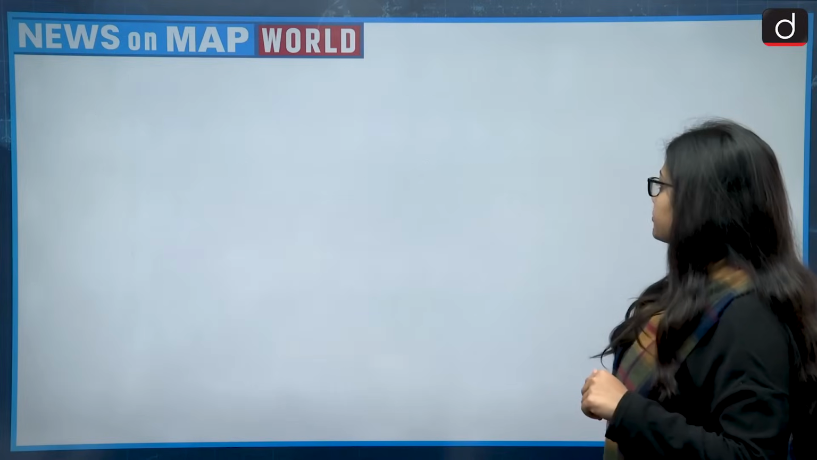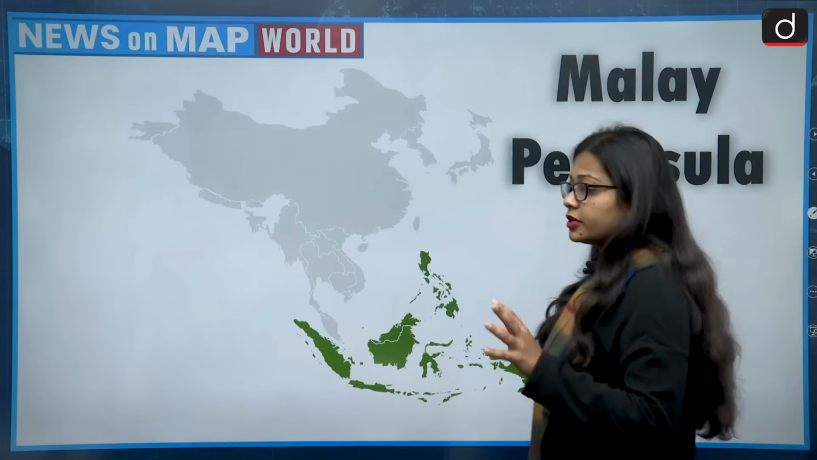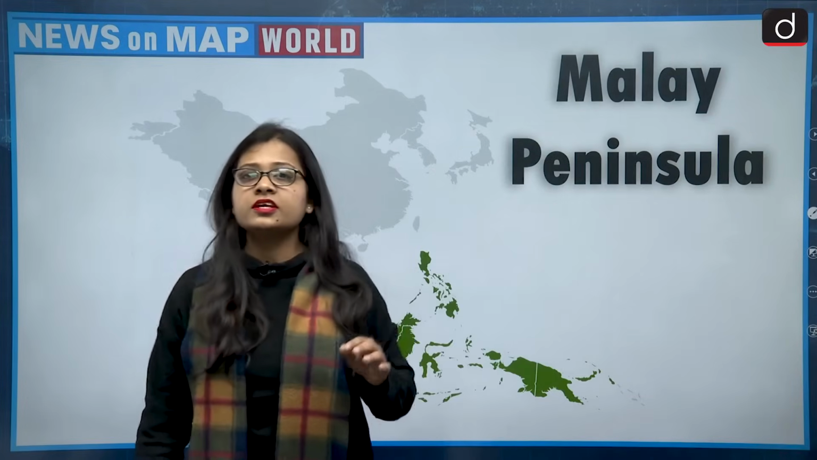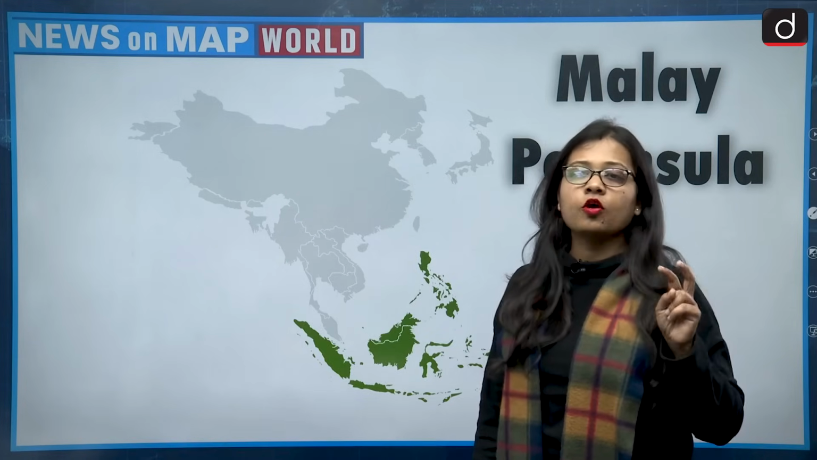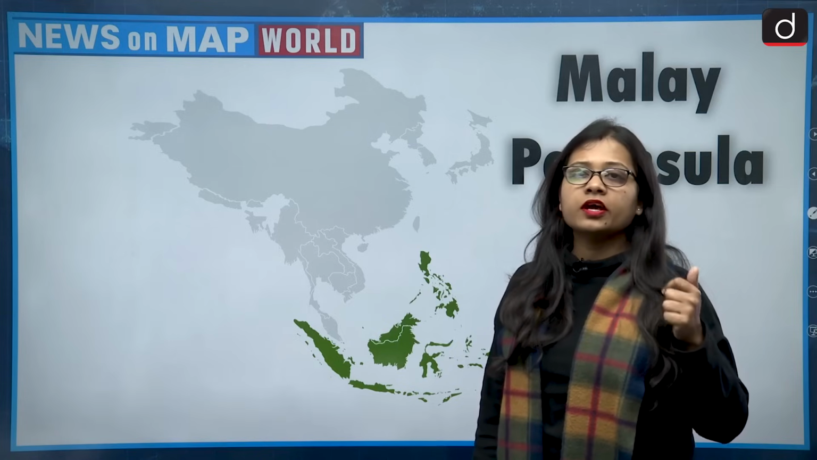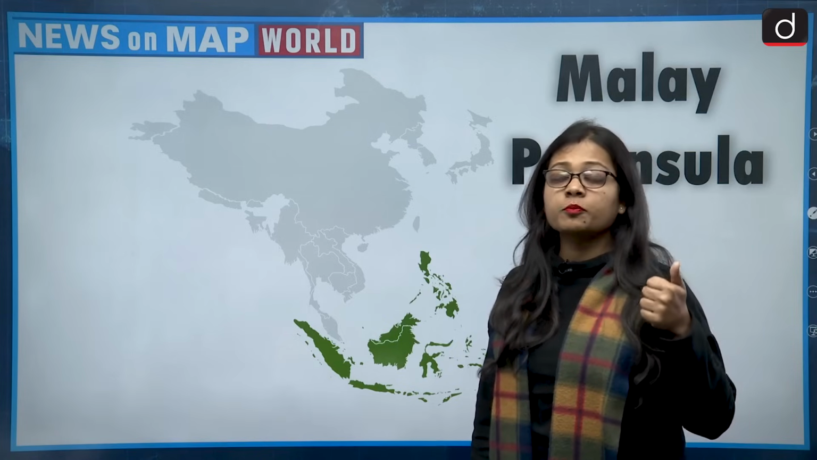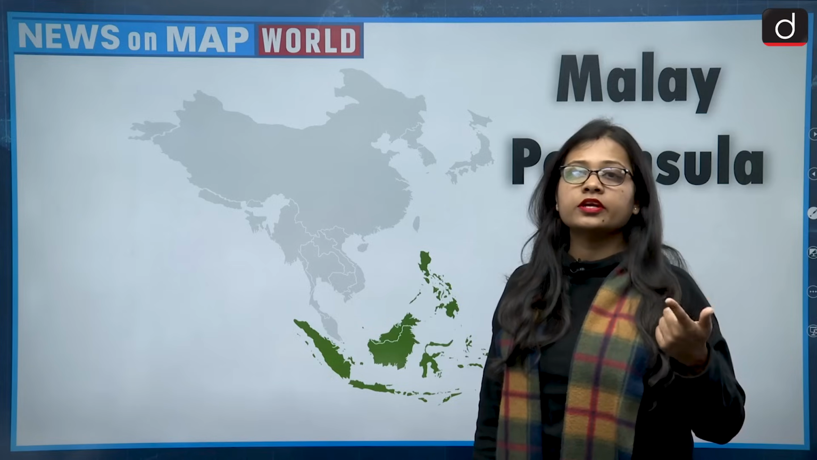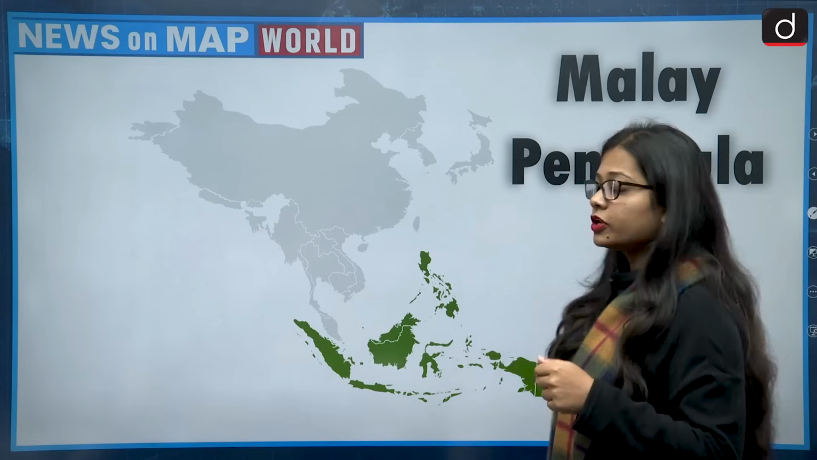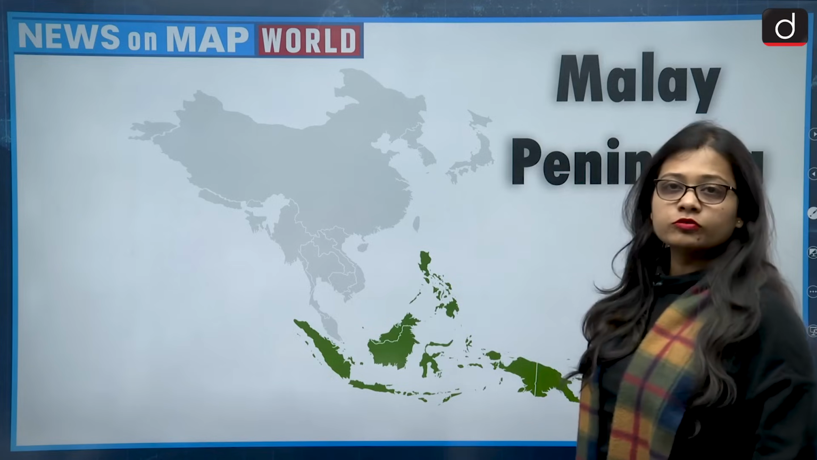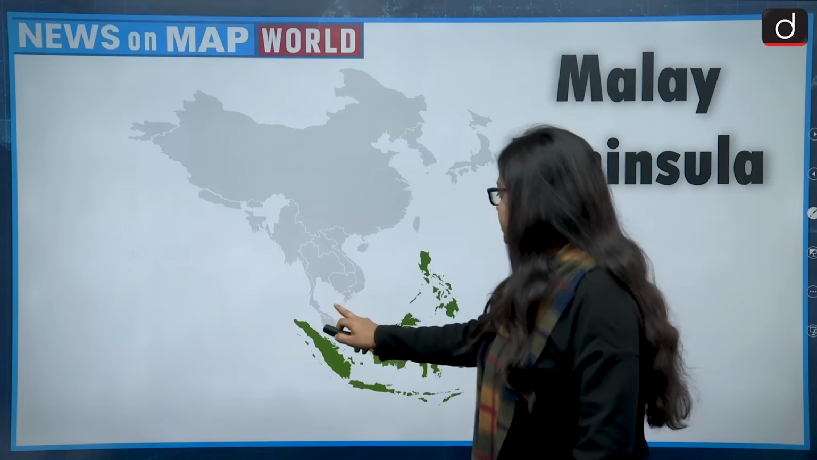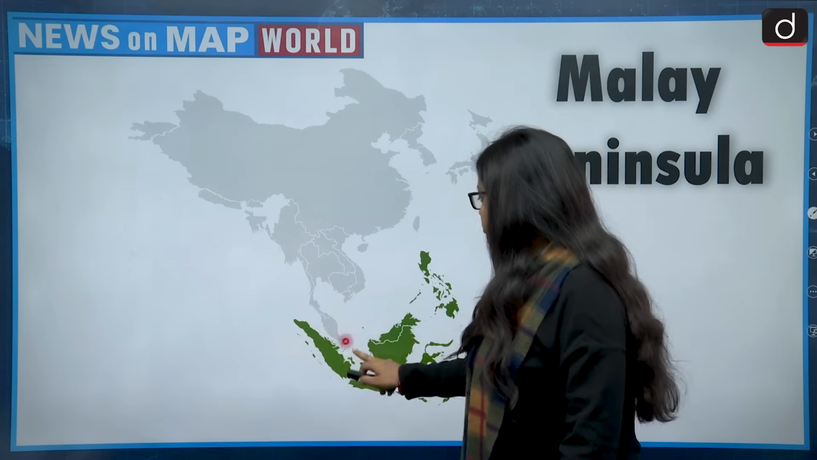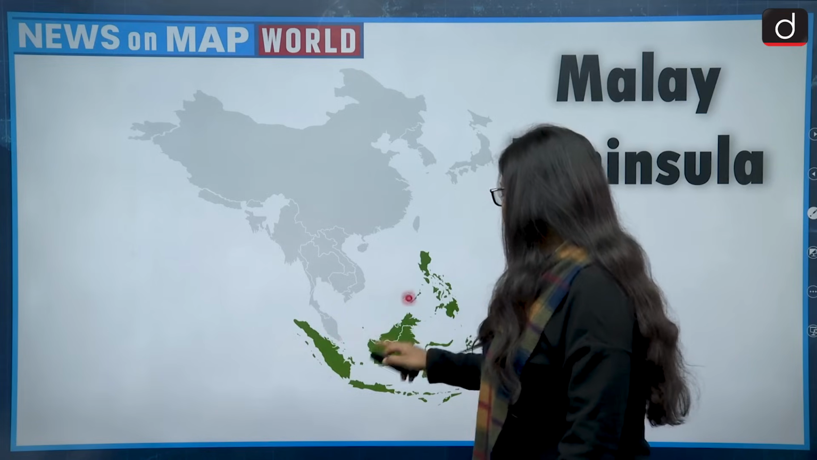Let us see. First of all, let's talk about the country Malaysia. Malaysia is a Southeast Asian country. It is located on two landmasses, one is a peninsula and the other is an island. First it is located on the Malay Peninsula, and second it is located on Borneo Island. This is the map of the Southeast Asian countries. This is the location of the Malay Peninsula, and this is the location of Borneo.